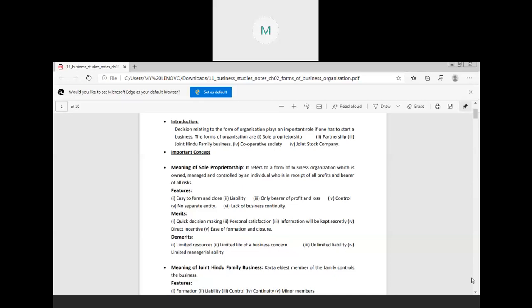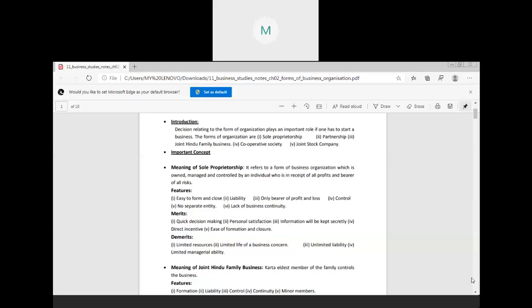Now, second is your limited life of a business concern. The life of the business concern is limited because the business can come to end on the insolvency or the death of the businessman. Means the identity of the business is dependent on the businessman only. So on the death or the insolvency of the businessman, the business will come to an end.